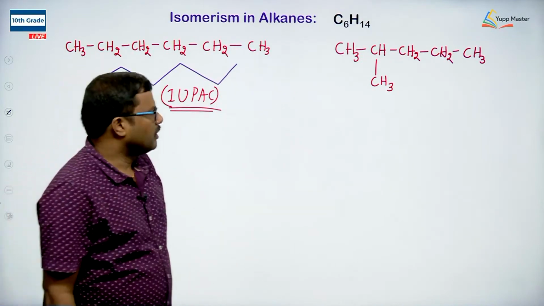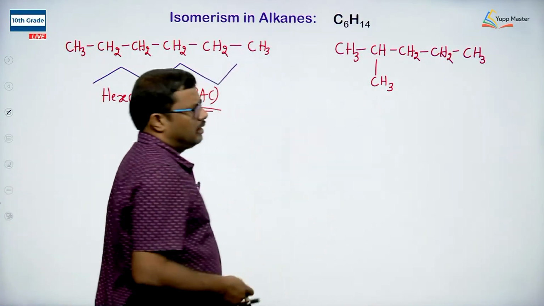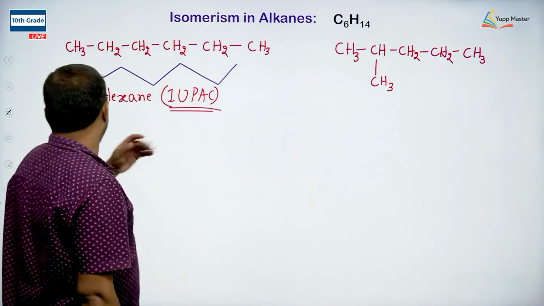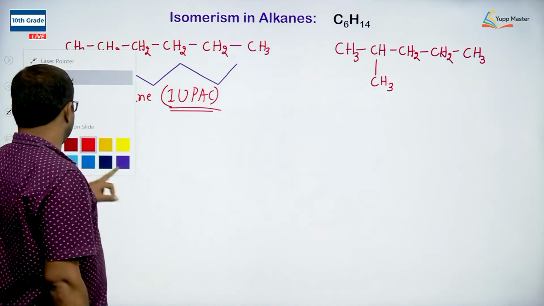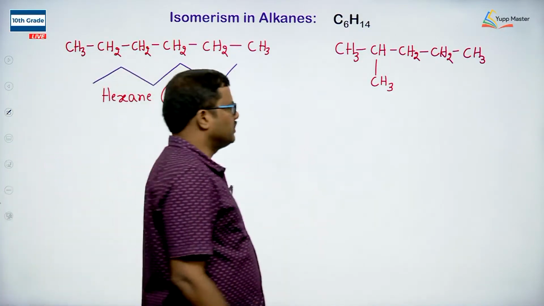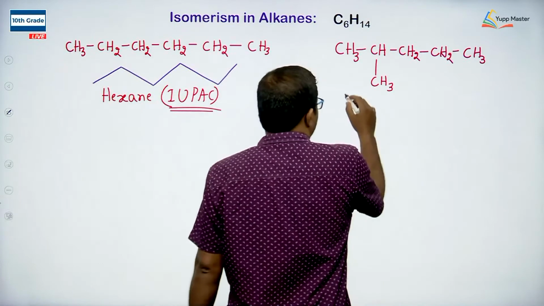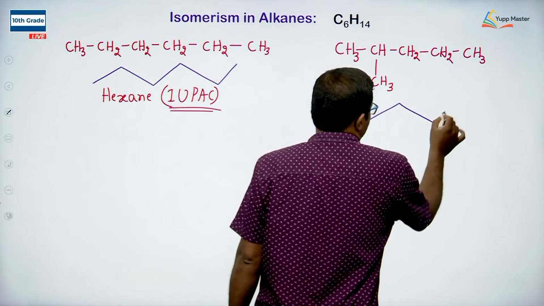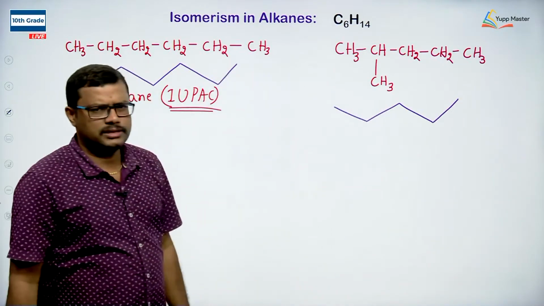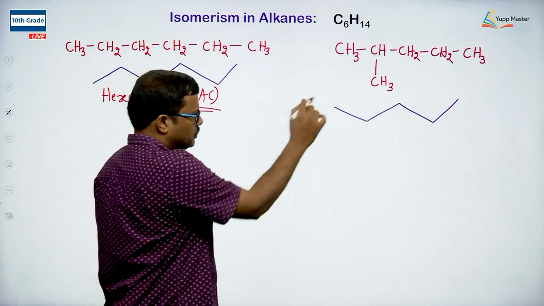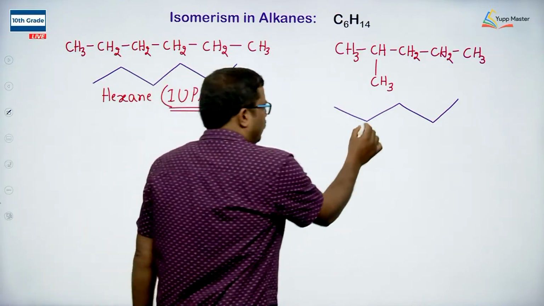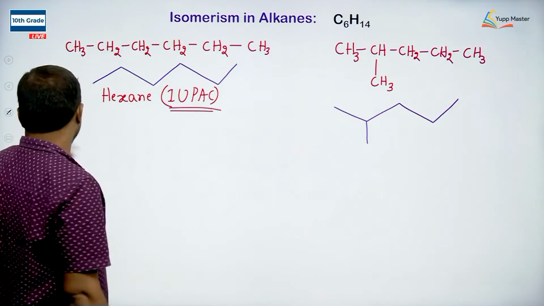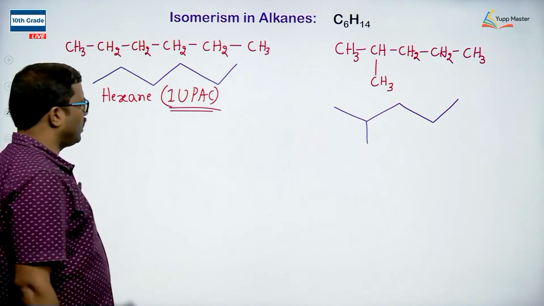Okay. Now, if I go for the naming of this compound according to IUPAC system, I have to select the longest continuous carbon chain, which is going to give us the parent name. So if I represent the molecule in a zigzag fashion, I am arranging the 5 carbons in a straight chain. Okay, 1, 2, 3, 4, 5. Okay, and 1 carbon I am taking as a substituent. Right. Now I have to name the compound according to IUPAC.